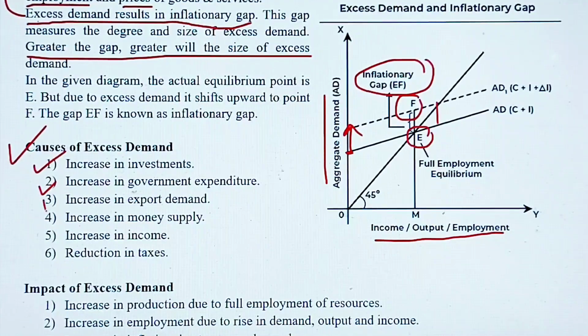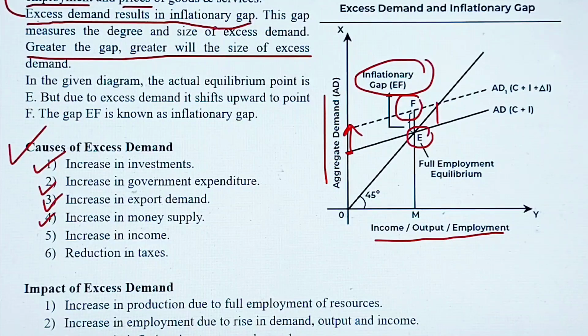Third is increase in export demand. If there is an increase in export demand, so in that way also we can say that there are chances of excess demand. Okay, the fourth point is increase in money supply.